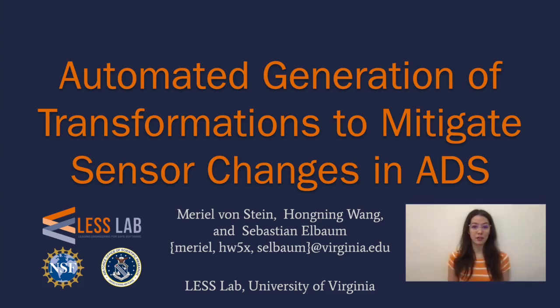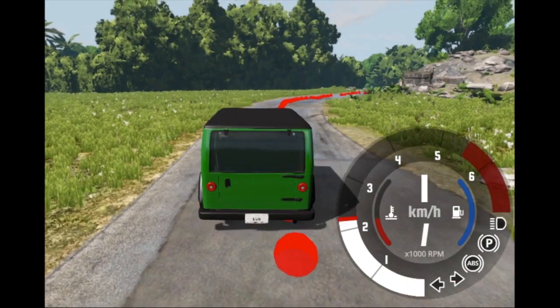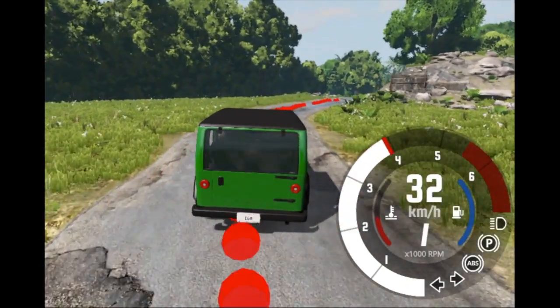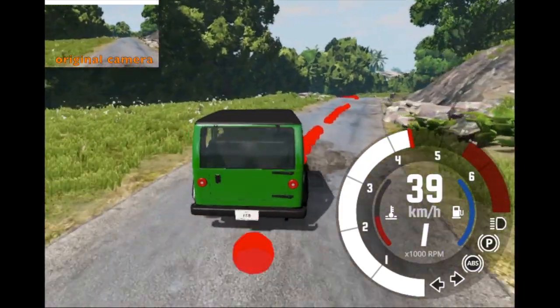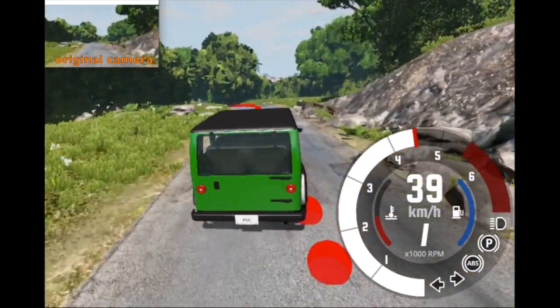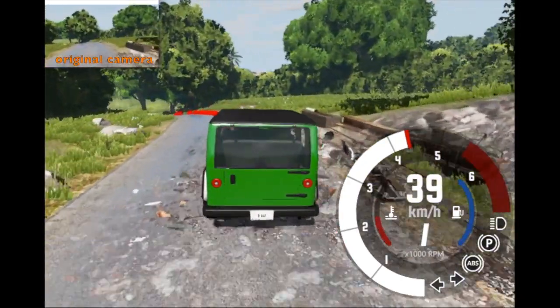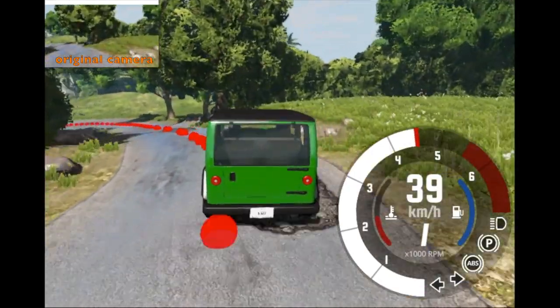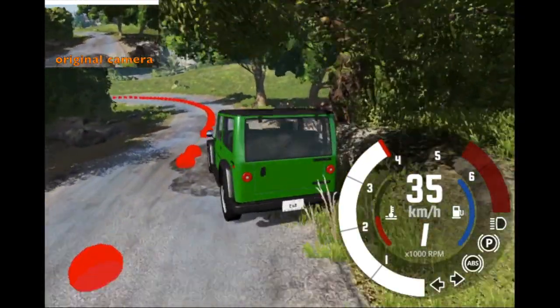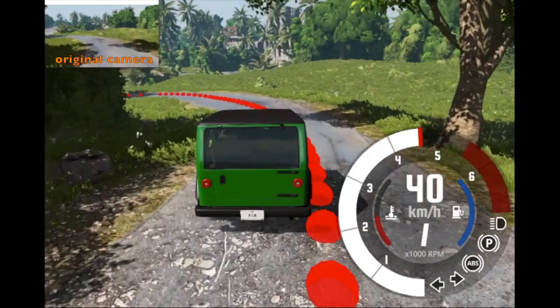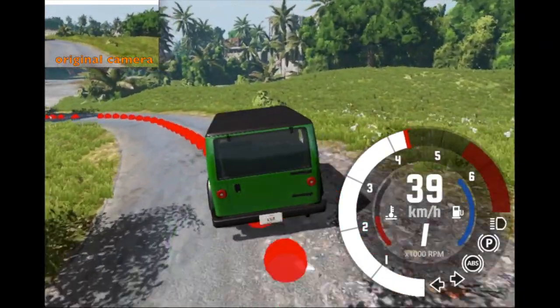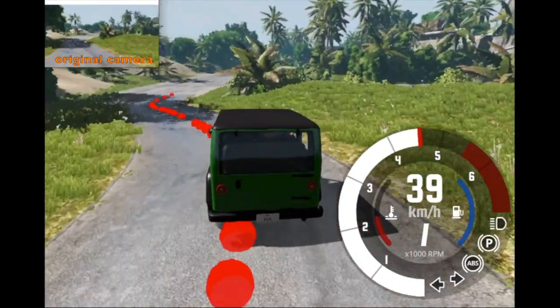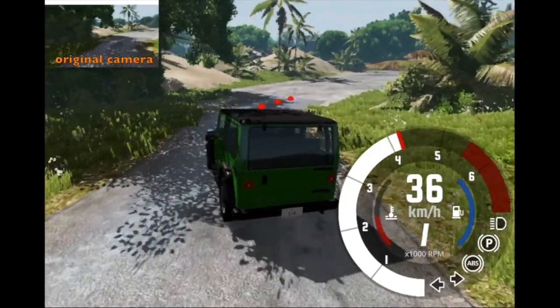Hi, my name is Marielle von Stein, and I'm presenting on automated generation of transformations to mitigate sensor changes in ADS. So here we see an autonomous driving system with an onboard deep neural network, or DNN, navigating a driving environment. In the upper left-hand corner, we can see the image that is being fed to that DNN, which the ADS is then using to steer around the topology of this road.